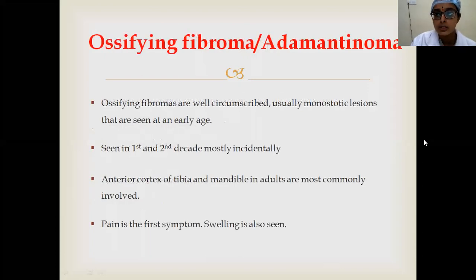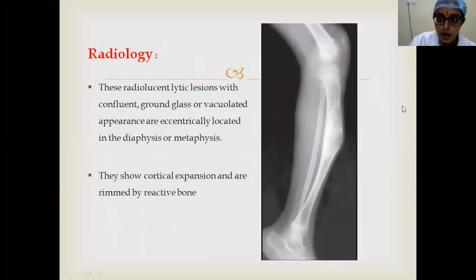So coming to one of the last topics, adamantinoma. Adamantinoma is usually seen in the tibia; the anterior cortex of the tibia is involved. It is a well circumscribed monostotic lesion seen at an early age. Pain, anterior bowing of tibia, swelling, these are the most commonly seen. Even the mandible is also involved in adamantinoma. See this. This is the radiolucent lytic lesion with confluent vacuolated or ground glass appearance. It is located in the metaphysis to diaphyseal region, and there will be cortical expansion.